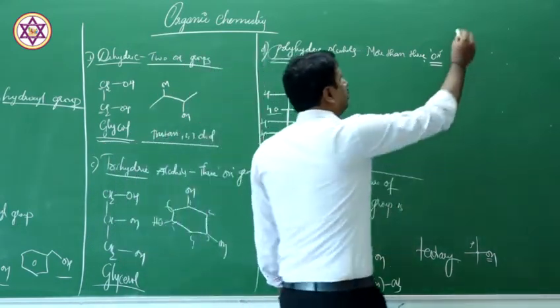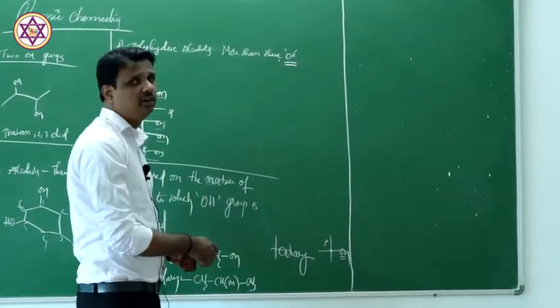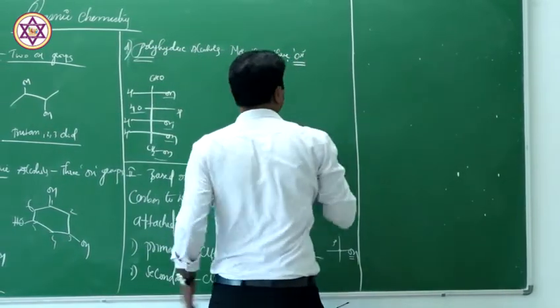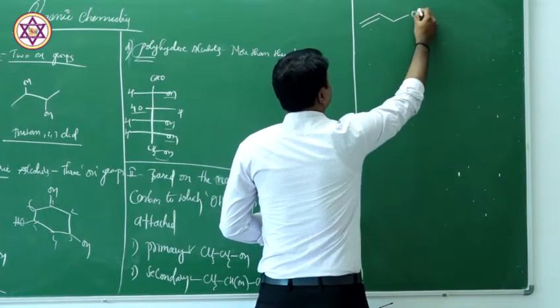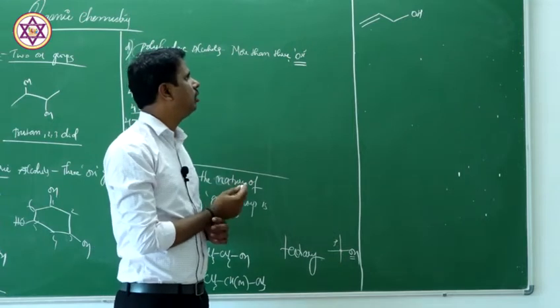And finally, we have some exceptional ones we need to remember. Based on hybridization, this is all sp3 only, but remember this is allyl alcohol, allylic alcohol.